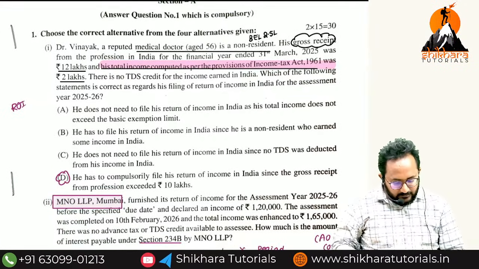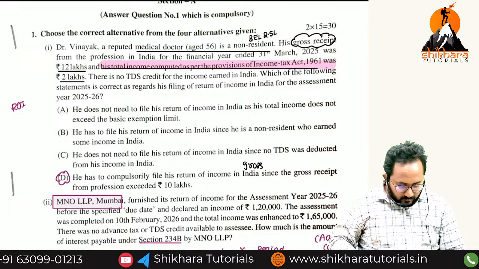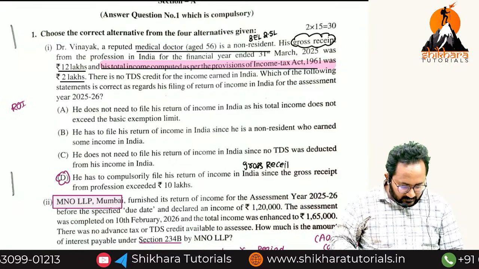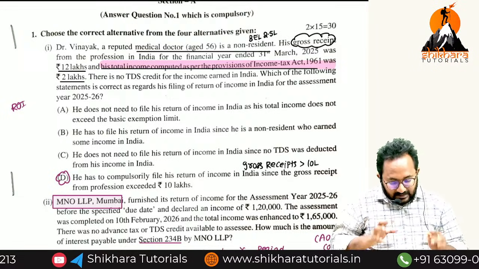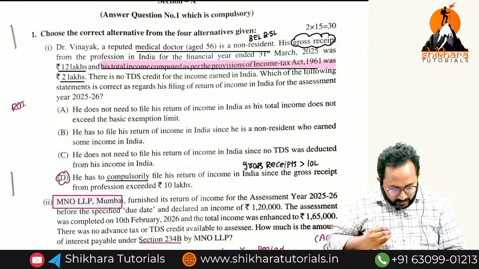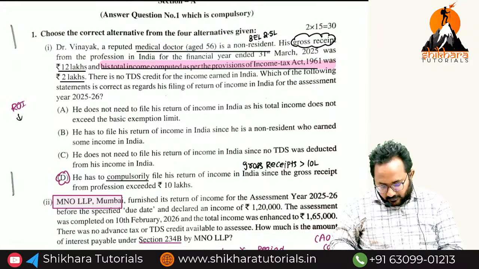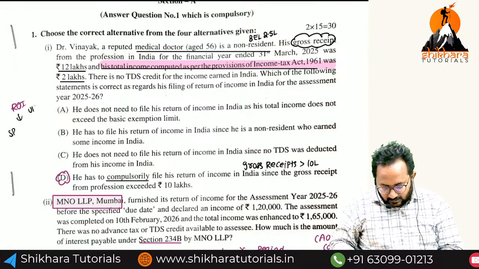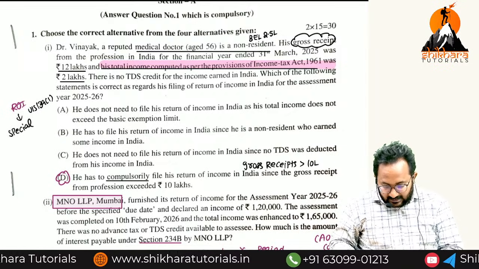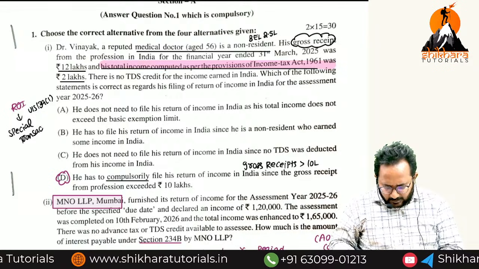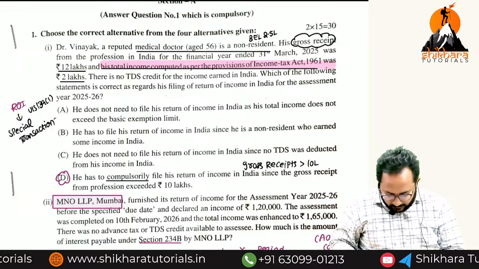Gross receipts of a profession. If gross receipts of a profession exceed 10 lakh, then he is compulsorily required to file the return of income. In our return of income chapter, we discussed this under section 139 subsection 1 in special transactions, on the first page of the return of income handwritten notes.